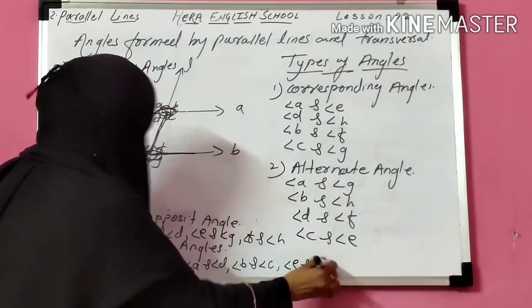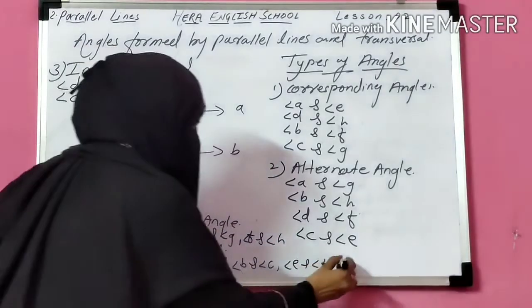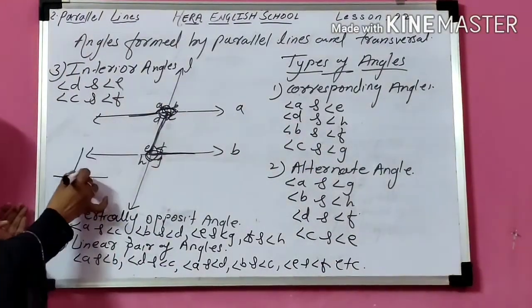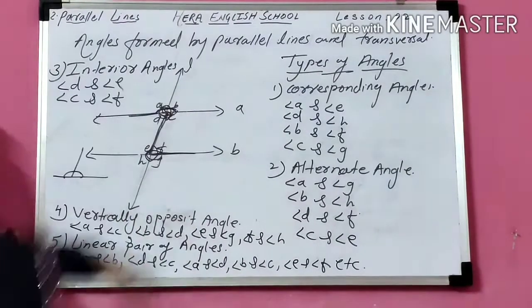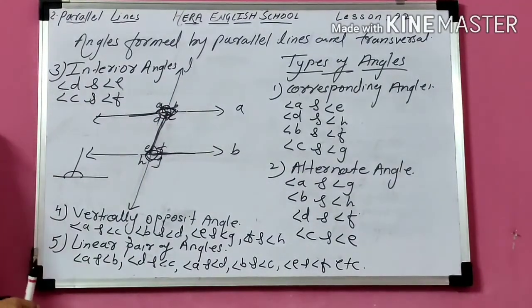Angle E and angle F, angle F and G, H and G, E and H, and so on. Okay, these all are linear pairs of angles. That means the angles which lie on one line. All are linear pairs of angles. So these are the types of angles formed by parallel lines and a transversal.